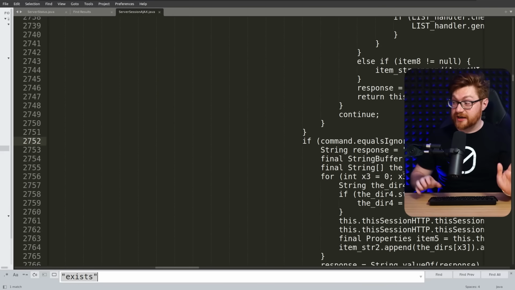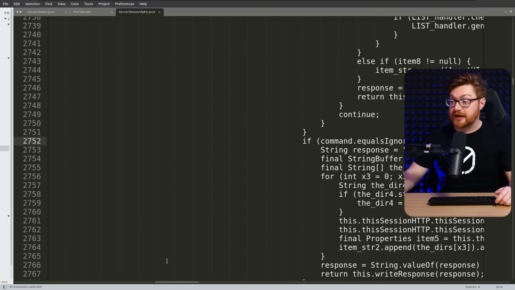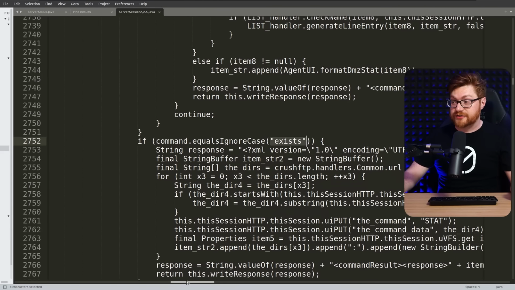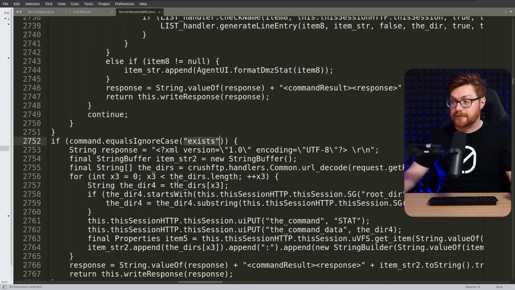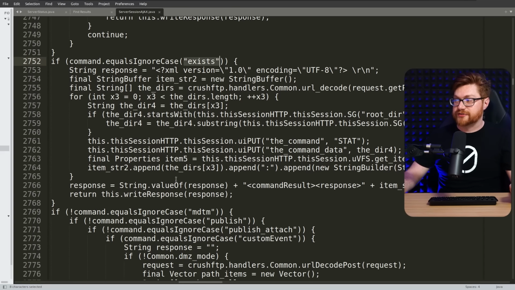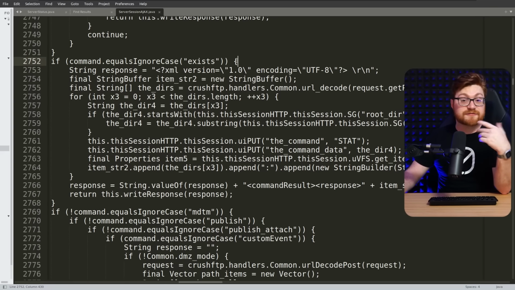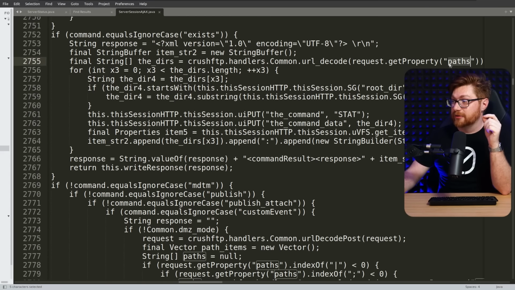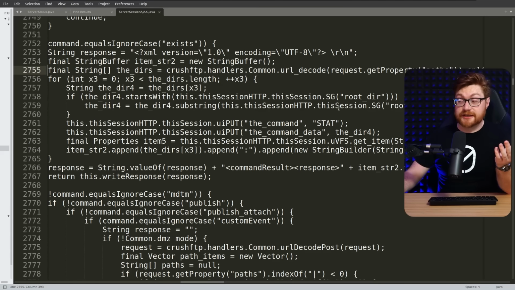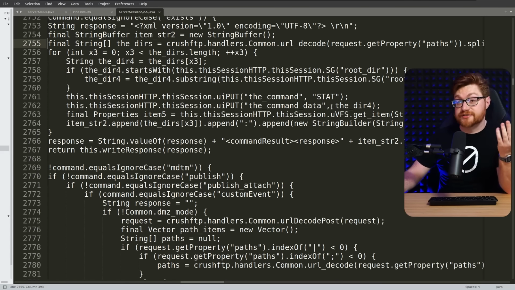And again, let me say, I was only able to track that down from seeing the logs and the artifacts left over on that compromised instance. I don't know what's going on with the syntax highlighting here, but if a command were provided where we're looking to check if a file exists, then it will respond with some XML data, pulling things out based off of the paths variable, it looks like, and presumably checking if a file that's provided exists on the file system, returning it with some XML responses.